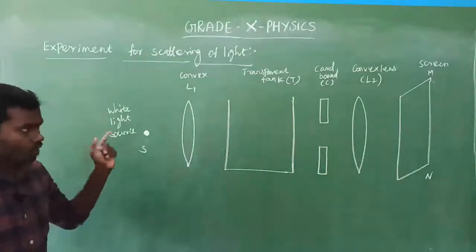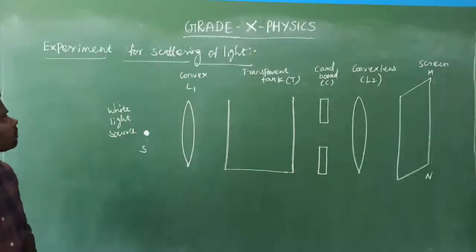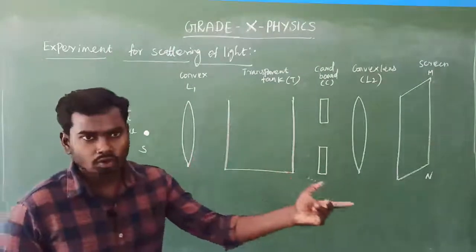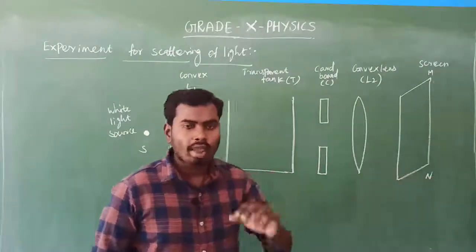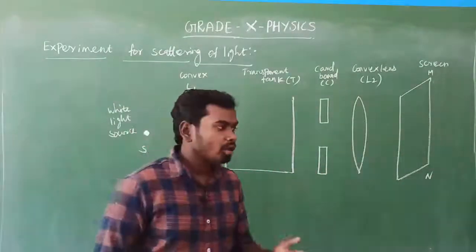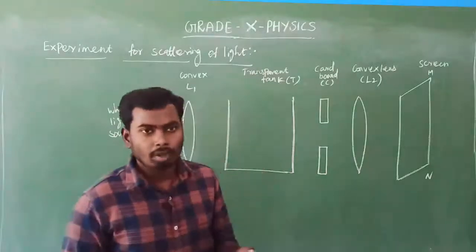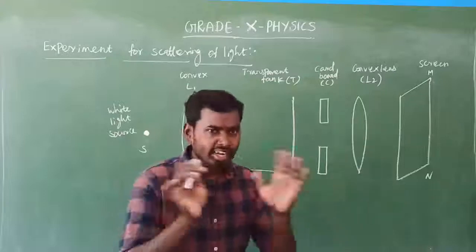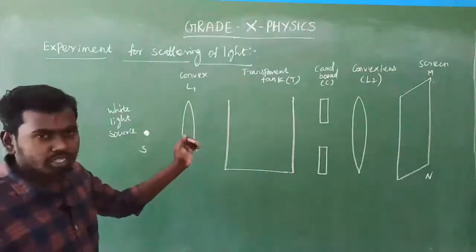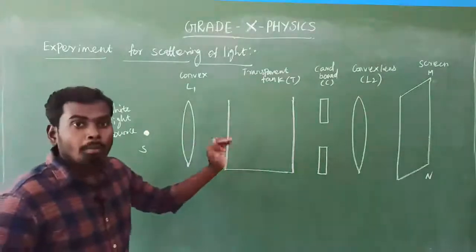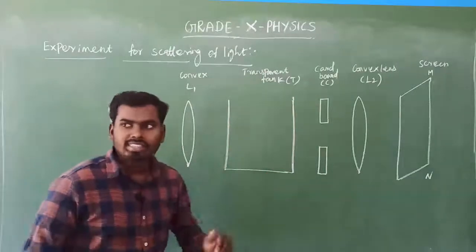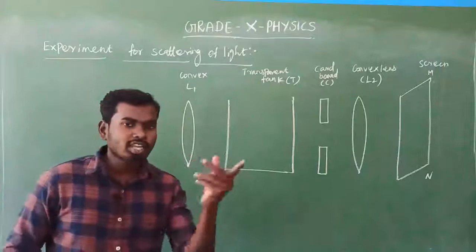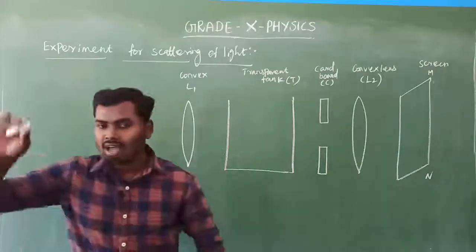For now, we are going to see the experiment for the scattering of light. Theoretically we have studied why the sky appears blue and why the sun and the surrounding sky appear reddish during sunrise and sunset. Theoretically completed. Now we are going to see practically why the sky appears blue, as well as why the sun and the surrounding sky appear reddish during sunrise and sunset.